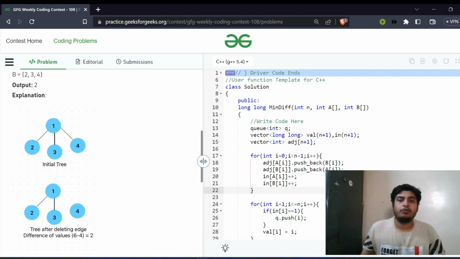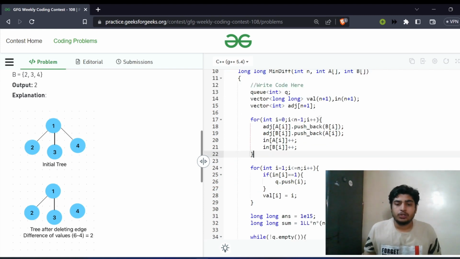Now let's discuss the code for this problem. At first I'll be constructing one adjacency list with the edges given in this problem. In addition to that, I'll be maintaining another vector for calculating the degrees. So 1 will have a degree of 3, 2 will have a degree of 1, and even 3 and 4 will have a degree of 1. And why am I maintaining these degrees? Because it will be easy for me to find the leaf nodes, the nodes which have the degree as 1.